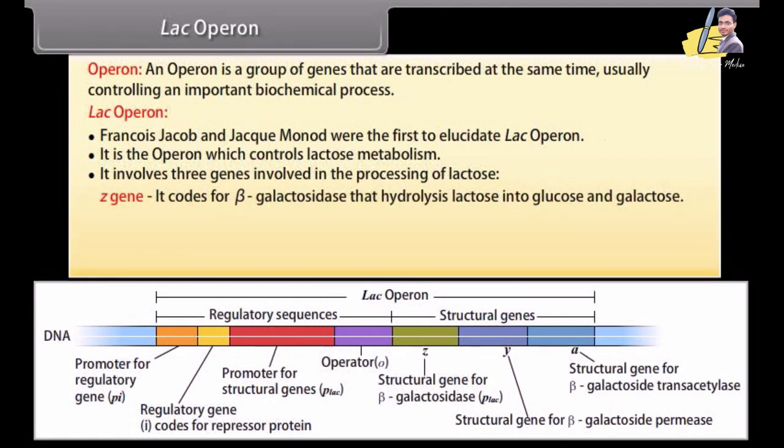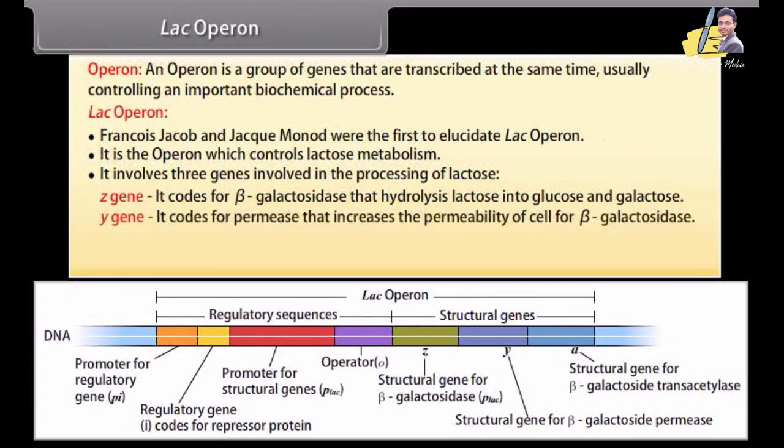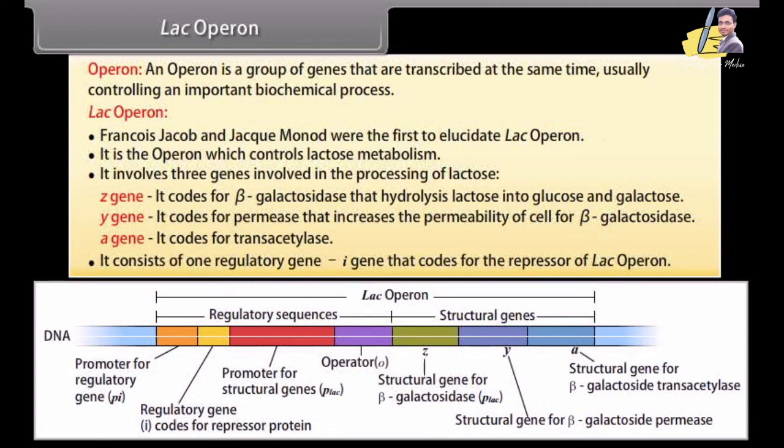Z gene. It codes for beta-galactosidase that hydrolyzes lactose into glucose and galactose. Y gene. It codes for permease that increases the permeability of the cell to lactose. A gene. It codes for transacetylase. It also consists of one regulatory gene, I gene, that codes for the repressor of lac operon.